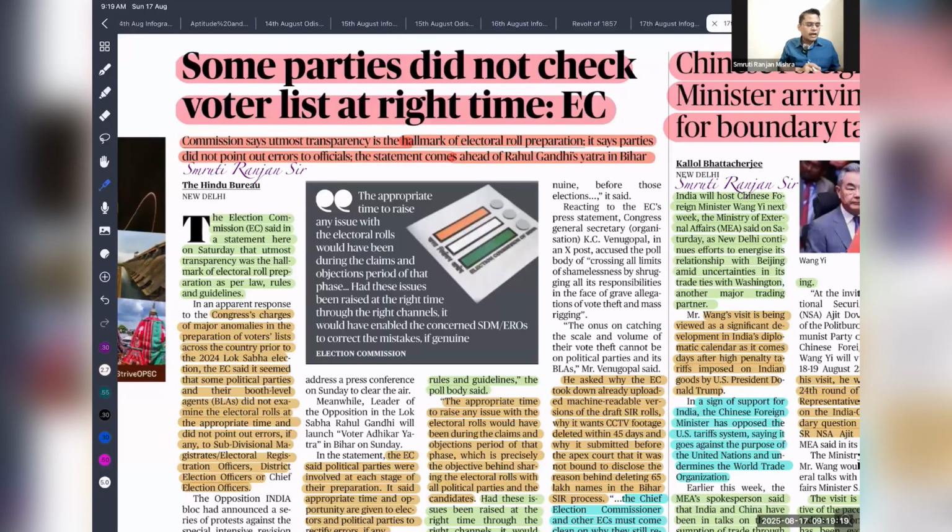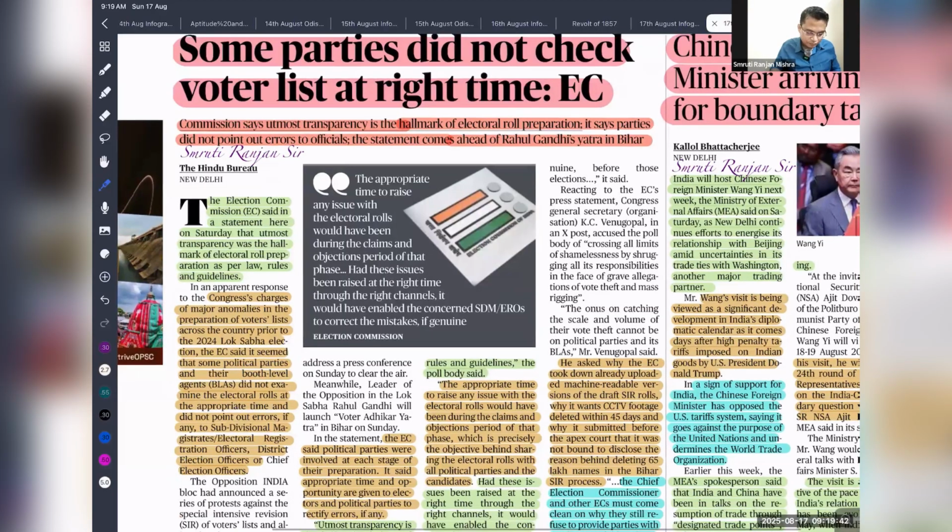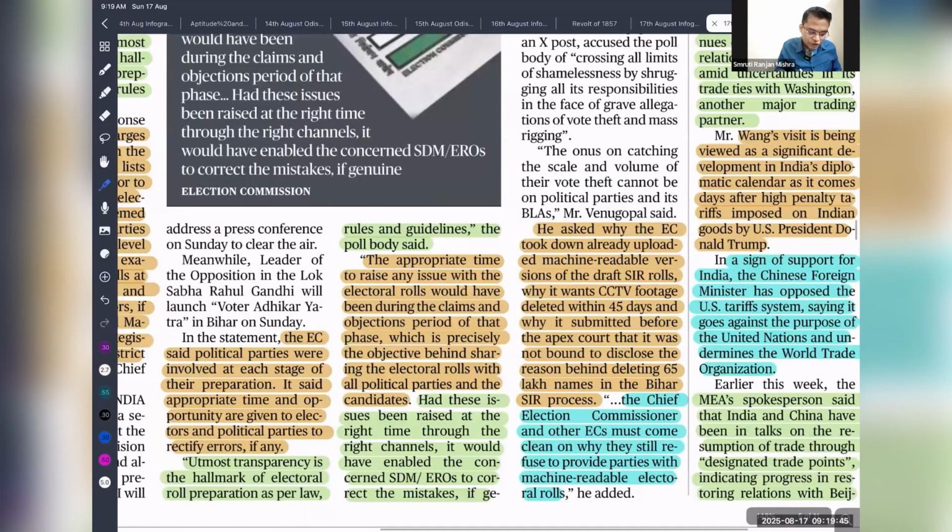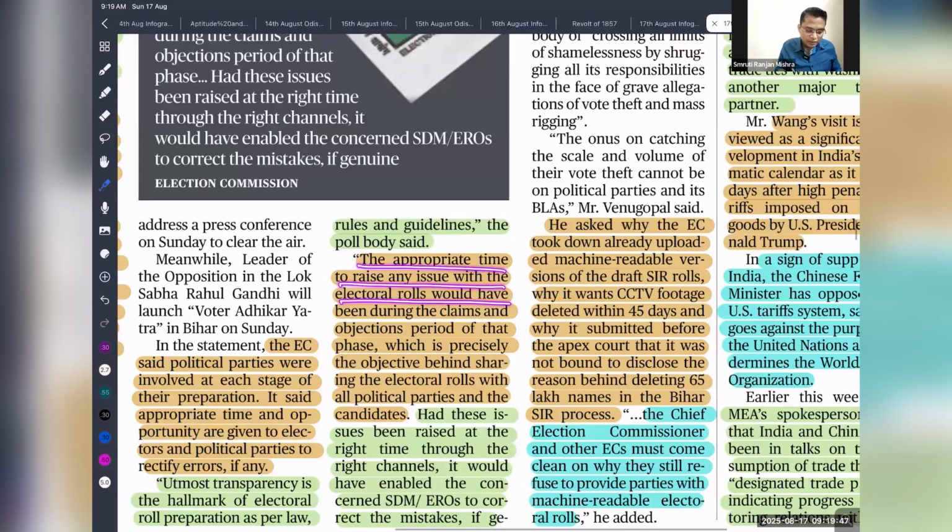But the Election Commission is hitting back with a counter argument: during the publication of the electoral roll, not Rahul Gandhi himself, but the block level and booth level officials of the different political parties needed to verify if there was an error. They needed to report at that time. Only then could the Election Commission have taken steps to correct it. So the appropriate time to raise any issue with the electoral roll was during the claim and objection period. That was precisely the object behind sharing the electoral roll with all political parties.